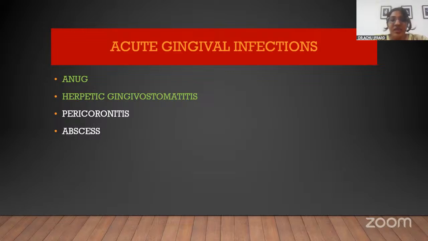Why? Because this particular condition is an acute gingival infection. There is no chronic form in this disease. So the terminology acute is actually a misnomer, since there is no chronic form for this condition.